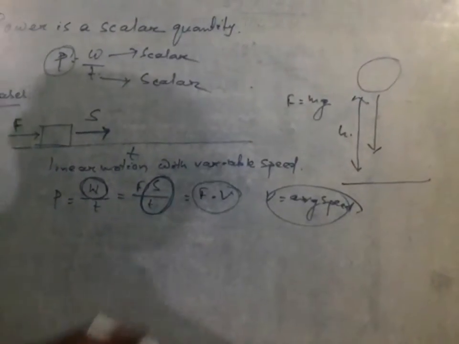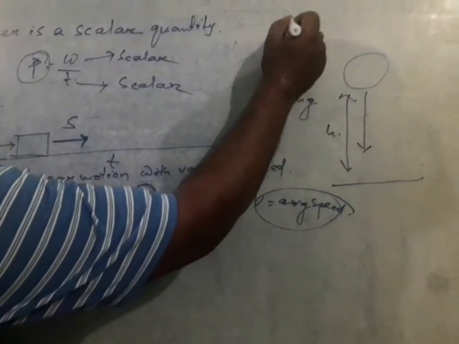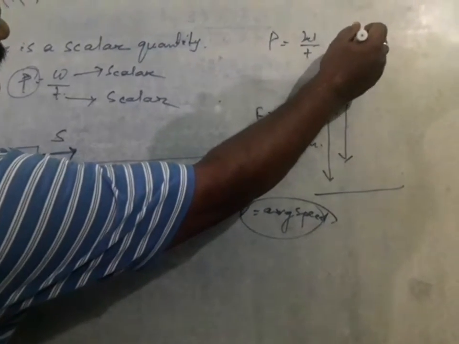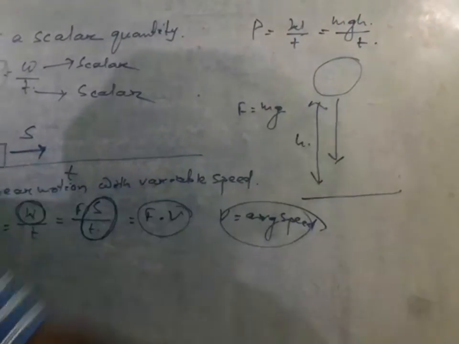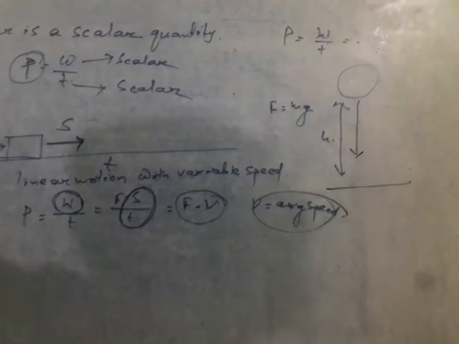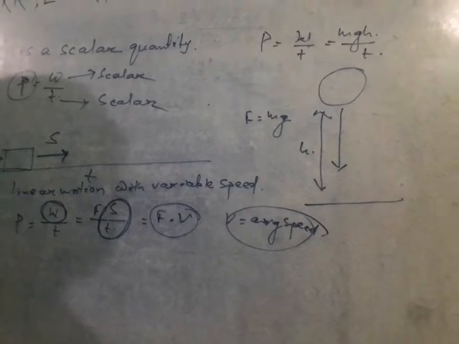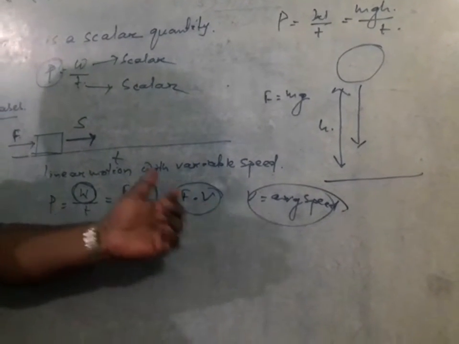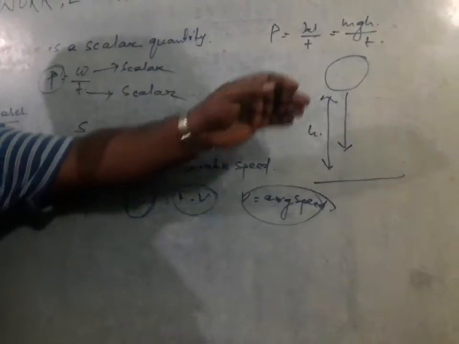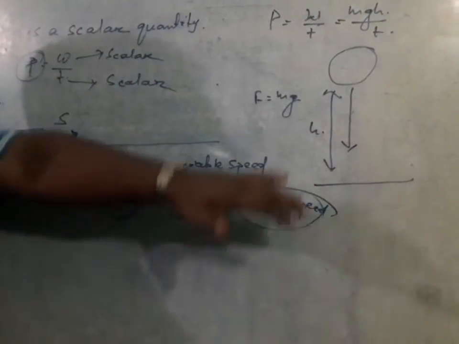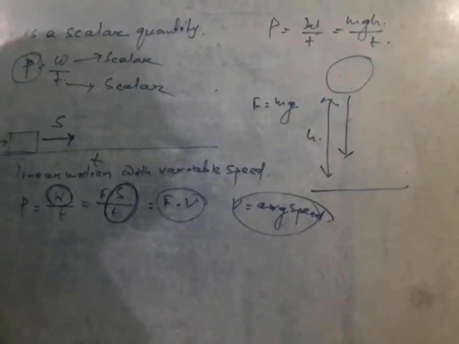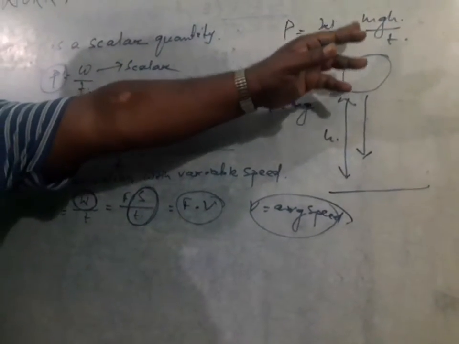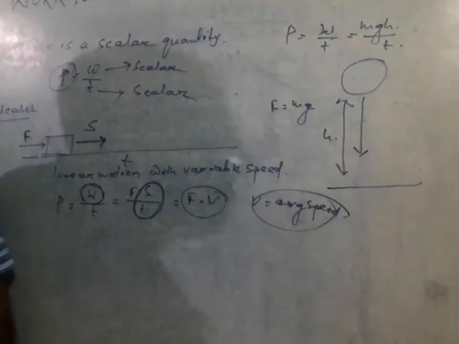So therefore, in such cases, the power is equal to how much? Power is equal to W by T, and here W is equal to mgh by time taken T. So these are some of the special cases where we can find the power by expressing power as force into the average speed or average velocity. Similarly, whenever a body falls freely towards the ground, in such cases we can find the power by multiplying mass, acceleration due to gravity and the height, divided by time taken.